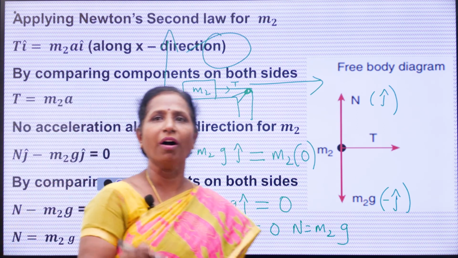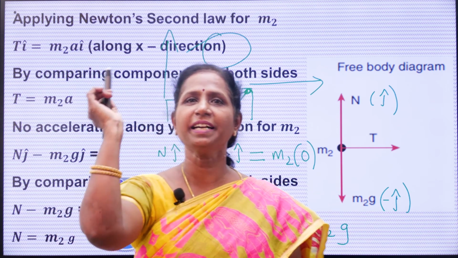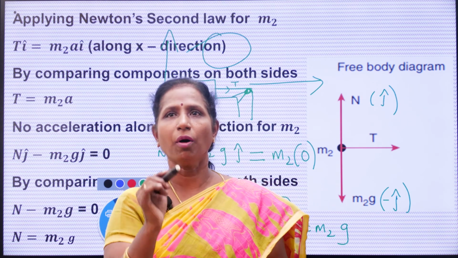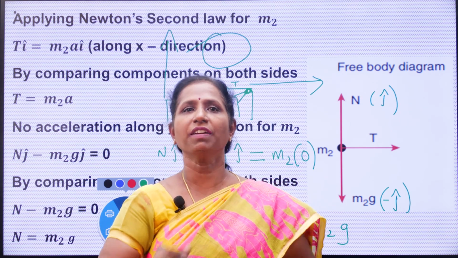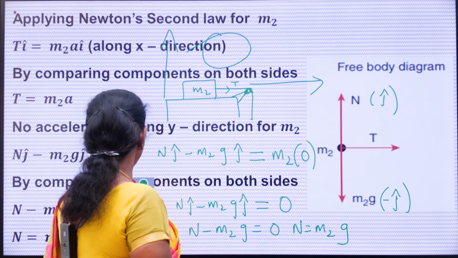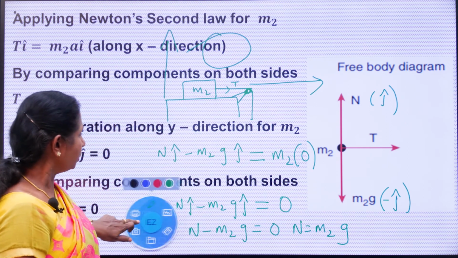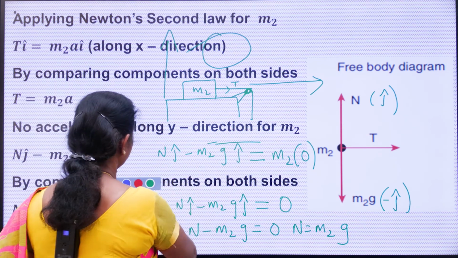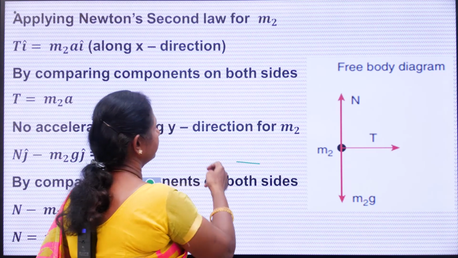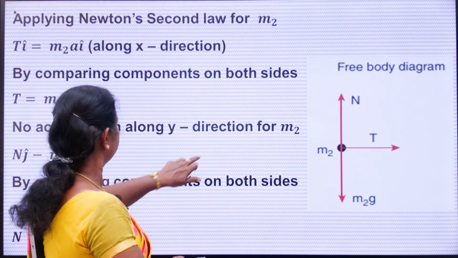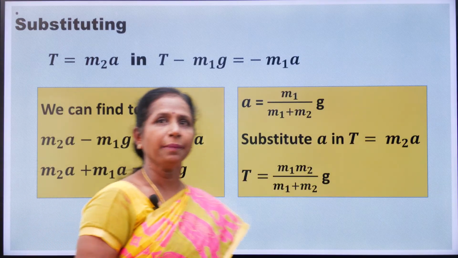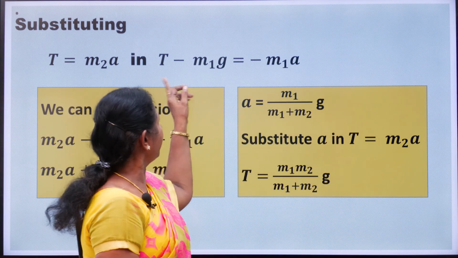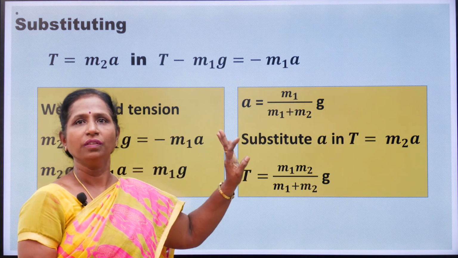So the normal force and m2g are equal. Already I told you, as far as the y direction is concerned, the body is at rest only, so when the body is at rest, N and m2g will be equal. That's all about the x direction and y direction. Now, T equal to m2a we have derived already. Then T minus m1g equal to m1a, this equation we know.